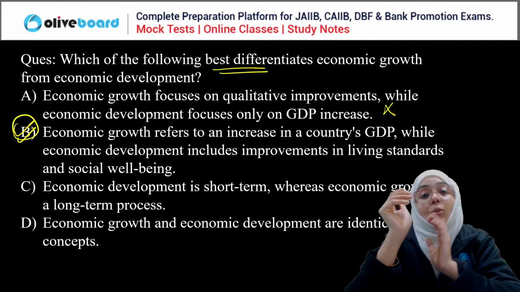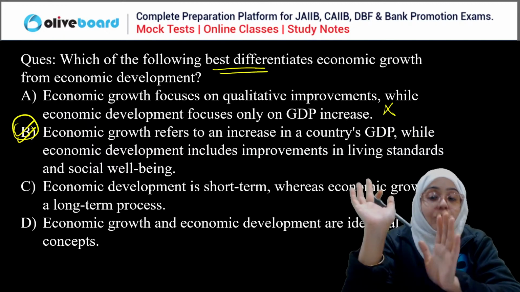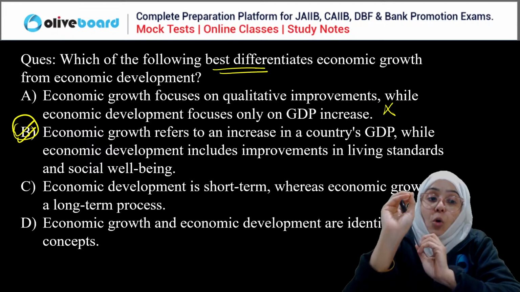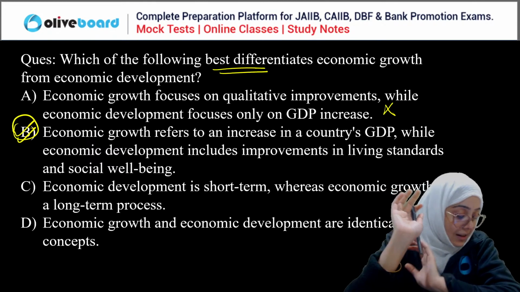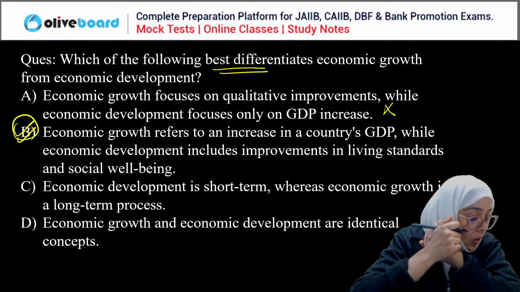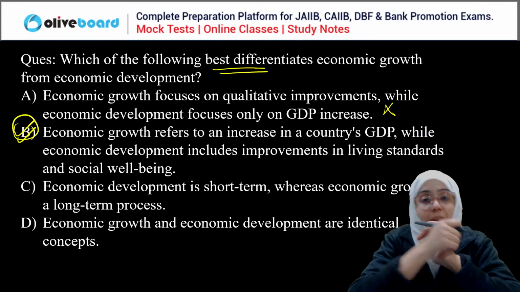Both are not the same-time process. Long term and short term, there is no difference like that. So B is the correct answer here. Whoever has said B is the correct answer: Irfan, you are wrong. Ruchi, Shirish, Krishna, Chandan, Hema, Smriti, these are all correct. Vamsi, you are also wrong. So this is the difference between growth and development.